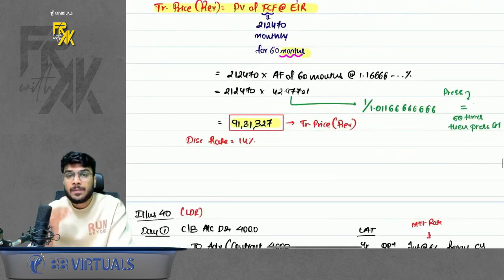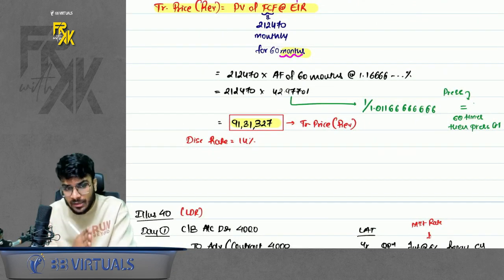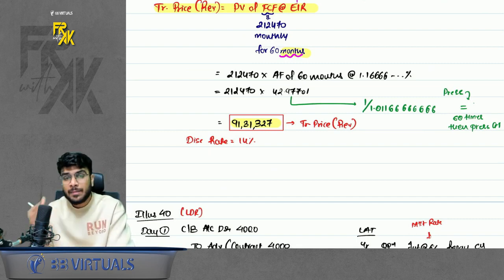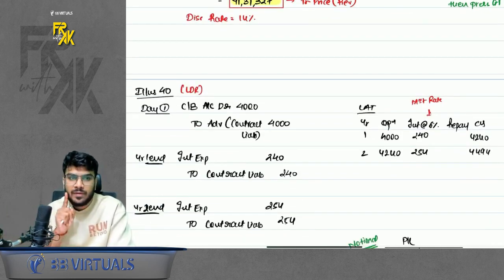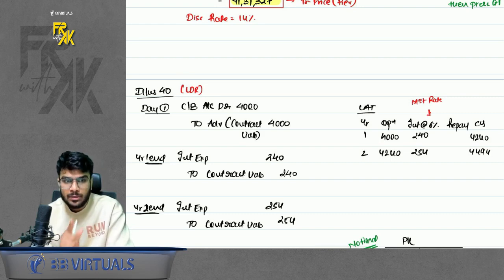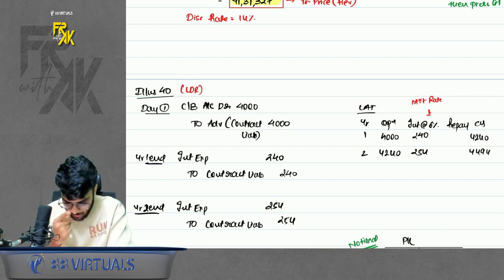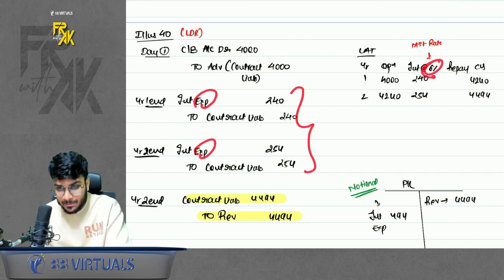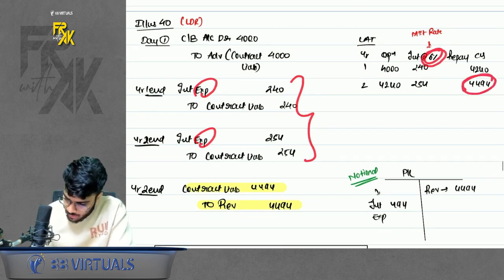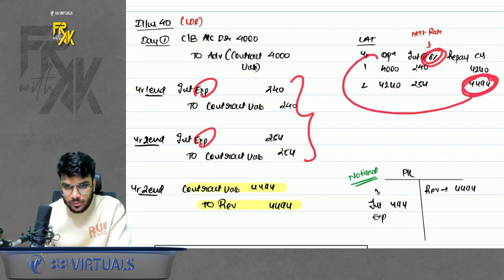See, it is different from the previous question. In the previous question, control was getting transferred on the first day and the payment was happening subsequently. Here the control is getting transferred subsequently, but payment is received in advance. How to do this? First of all, when two rates are given, always consider the market rate only. Ignore your contract rate. Whatever you receive, 4,000, book as an advance. On that advance, accrue the interest. Interest expense for 2 years at 6%. Then the total advance balance will go to 4,494.